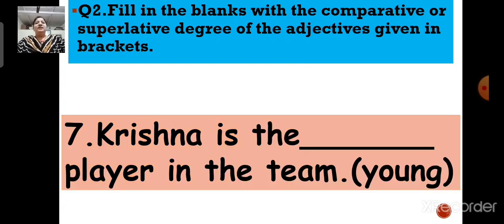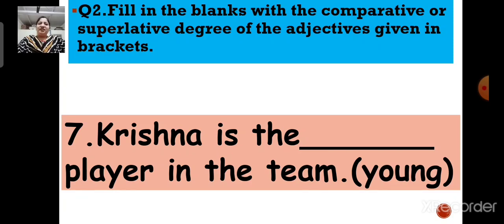Next, number 7. Krishna is the dash player in the team. Here the adjective is young. Now children, here we are comparing Krishna with other players in the team.